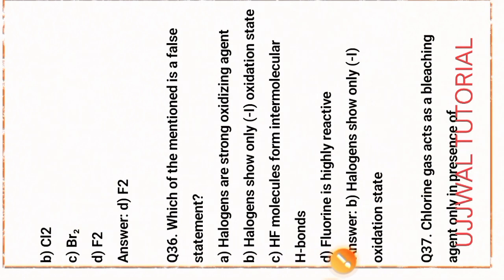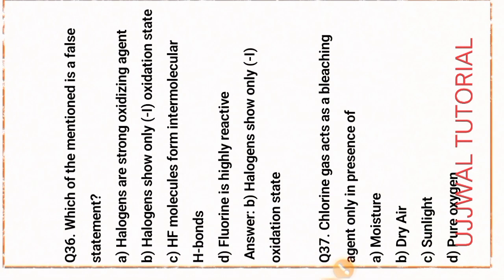Next question, question number 36. Which of the mentioned is a false statement? Option B, that halogens show only the -1 oxidation state, is wrong. Chlorine shows variable oxidation states, so it is not true.